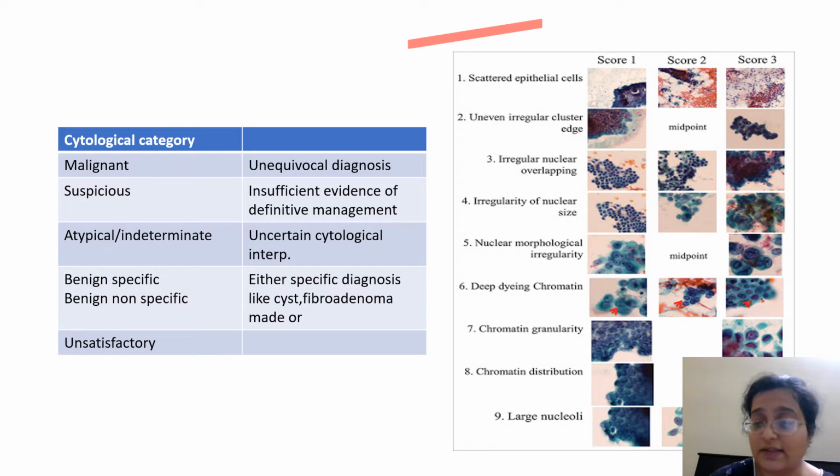Suspicious you can call when there's insufficient evidence. Atypical or indeterminate when you are not very sure of the cytology, whether there is atypia or not.